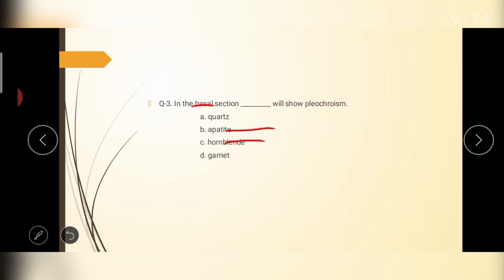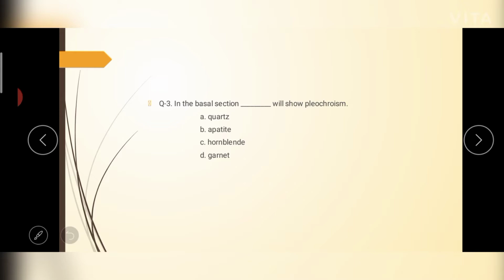So the next question is, in the basal section which will show pleochroism. So first of all, what is pleochroism? We know pleochroism is the change in quality and quantity of color when we rotate the microscope stage. When we are viewing a mineral's thin section under the microscope, we are rotating the stage, so there will be a change in quality and quantity of colors. The phenomenon is called pleochroism.